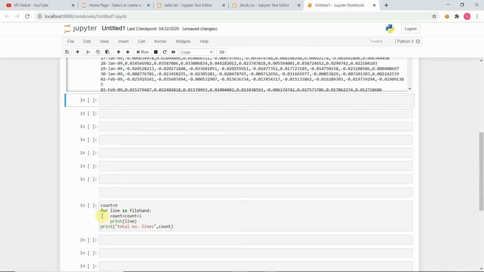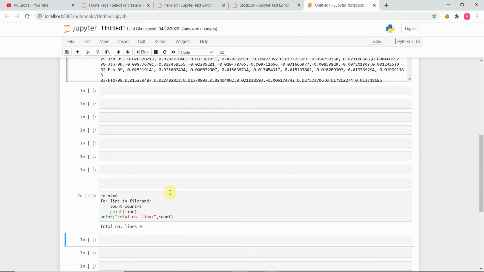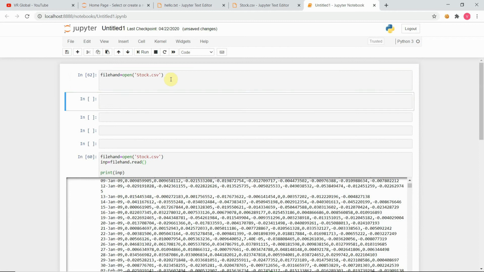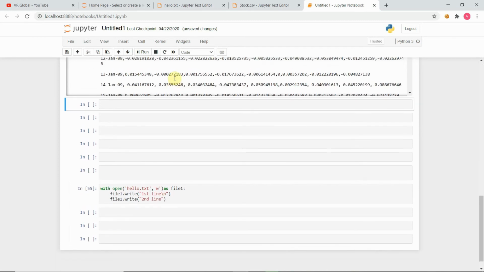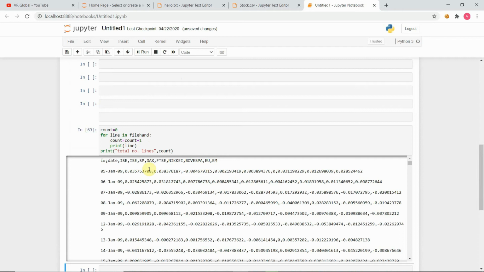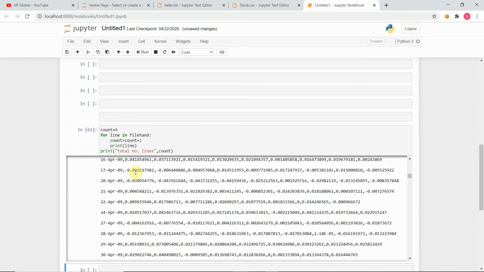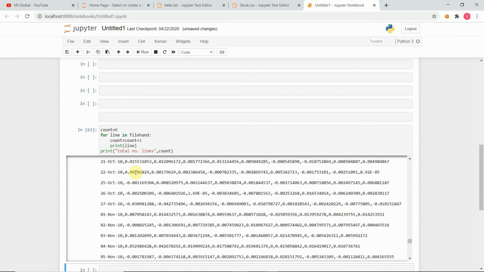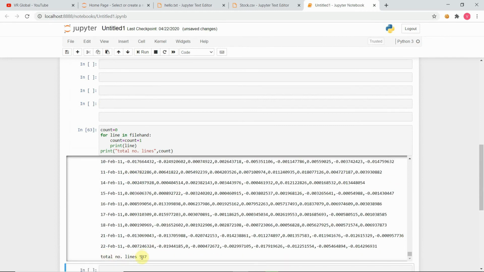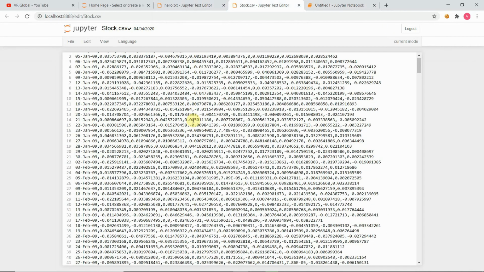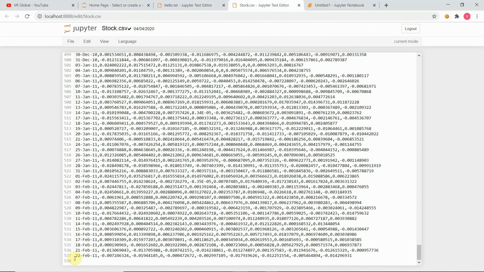And at last, after the for loop gets over, we are printing the total number of lines, which is the count. I will show you. Okay, I have to start this. Now you can see we have our data. We are accessing it line by line, and at last you will see the total number of lines is 537, and I will show you it's exactly the same in that file also. Total number of lines 537. So our program is doing well here.